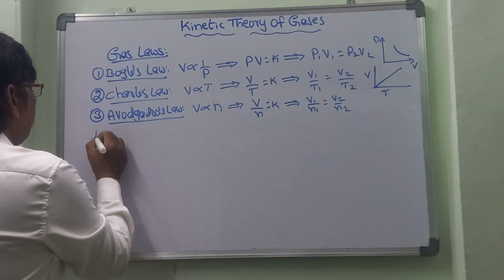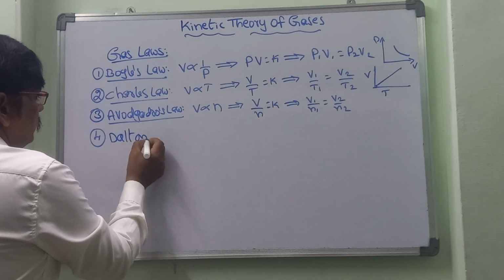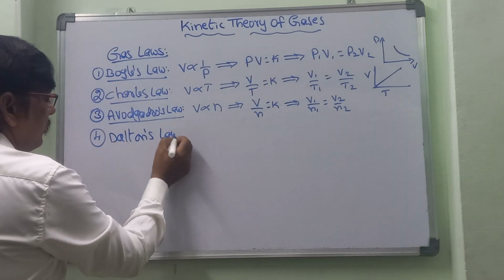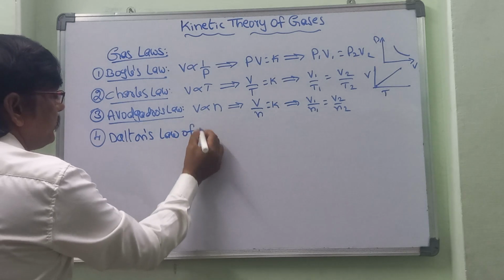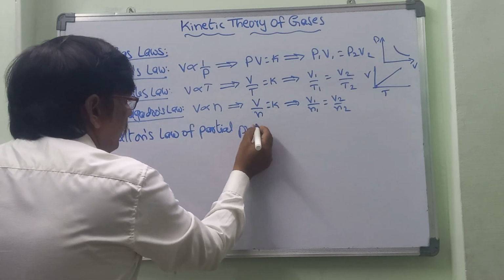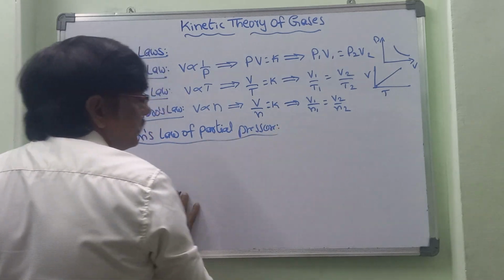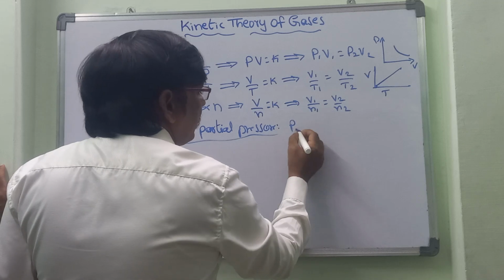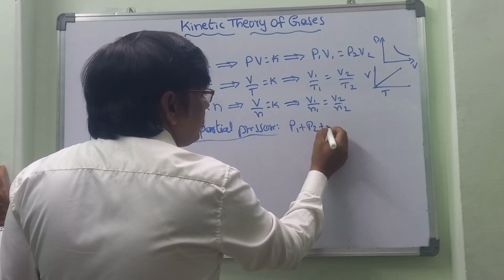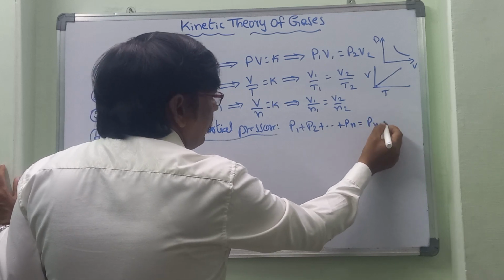Next one is Dalton's law of partial pressure. So what exactly is the meaning of Dalton's law of partial pressure? The formula we can take is P1 plus P2 plus and so on plus Pn is equal to P, P net also we can take.